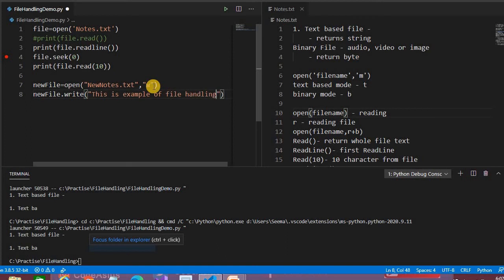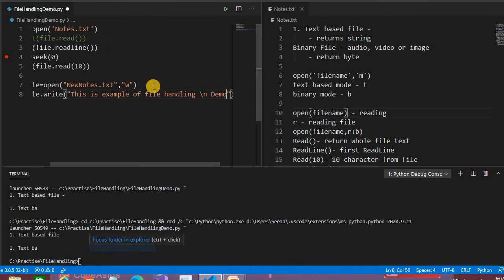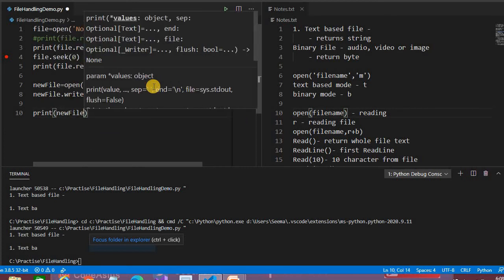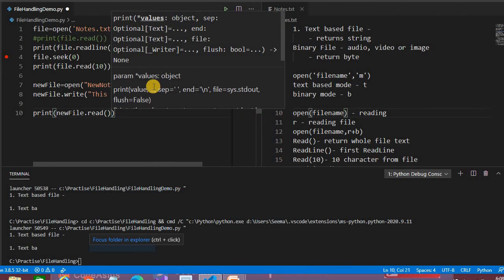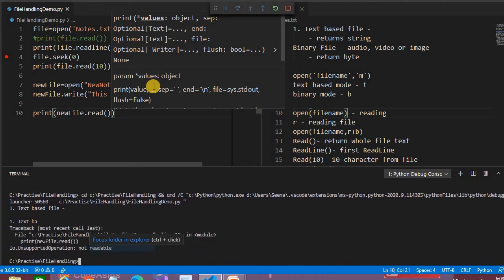Simple, we have written. For providing a new line, we have to write here in demo. We are just writing the simple demo. Now if you start reading this file, it will not give you the output. Why? Because once you create any file, you must close those files. So here if you write something like print new file dot read, it will not give you any answer. It remains blank. Why? Because you have created the file, but you have not closed the file.